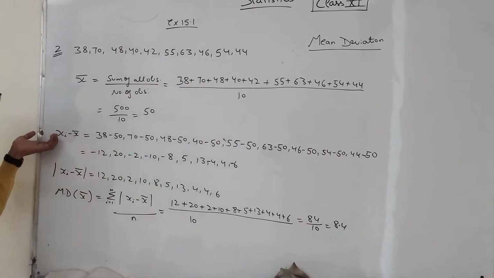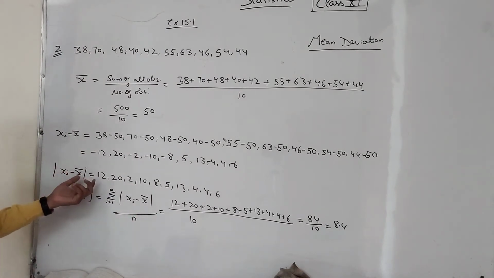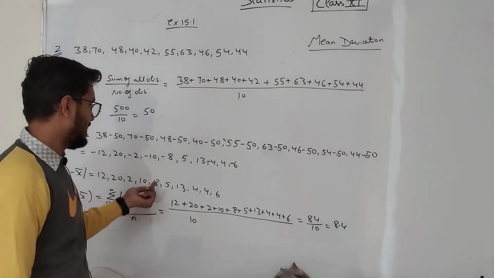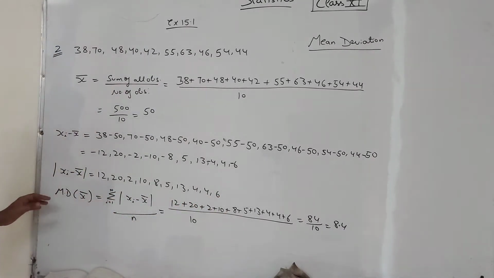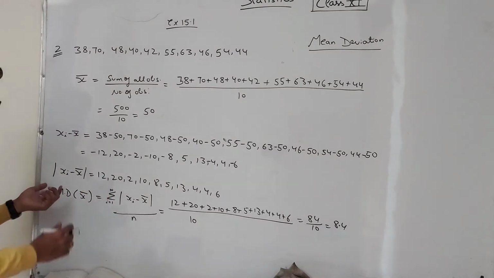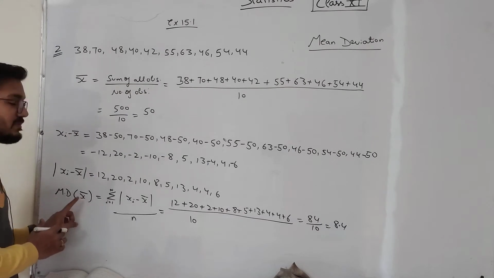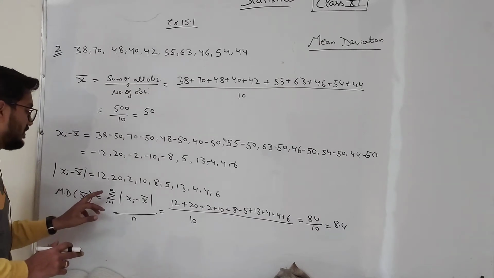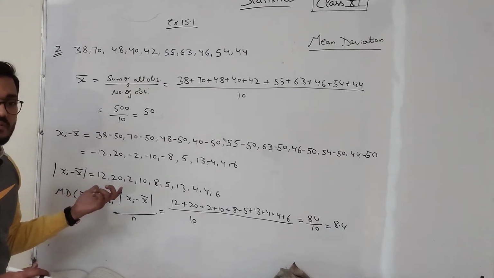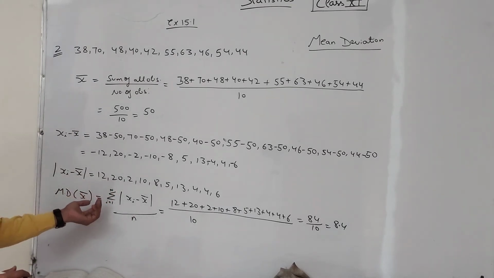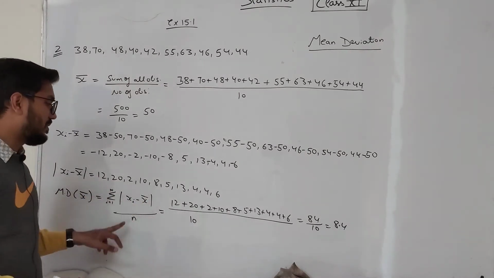Now the modulus of these values, because in the formula we have modulus, will be 12, 20, 2, 10, 8, 5, 13, 4, 4 and 6. Now we apply the formula of mean deviation about mean, which is sigma, i equal to 1 up to 10, because the total number of observations is 10, modulus of xi minus x bar upon n.